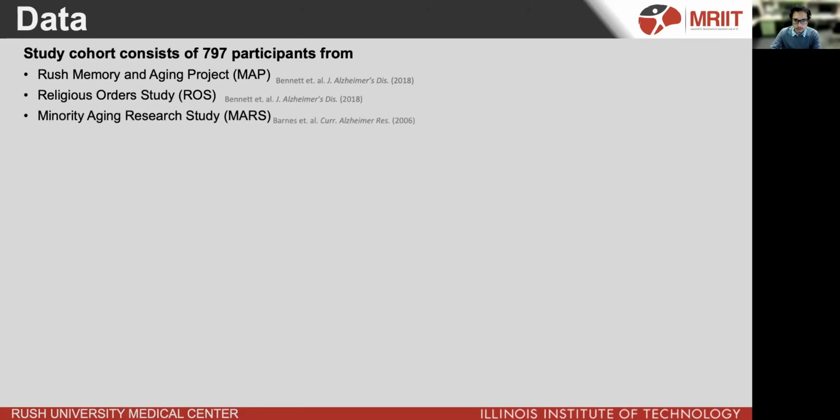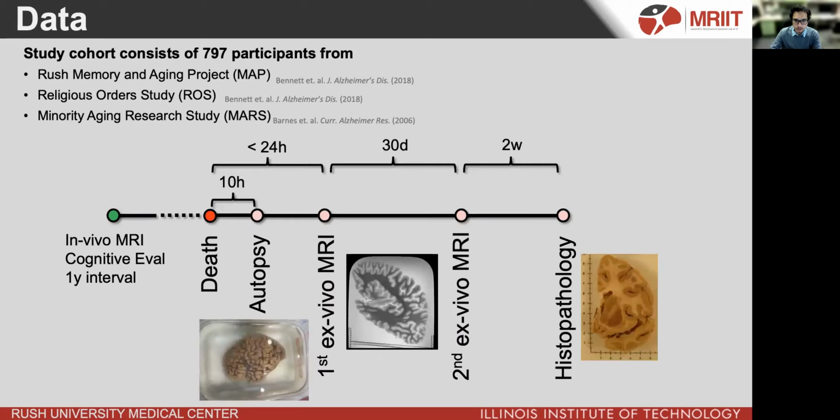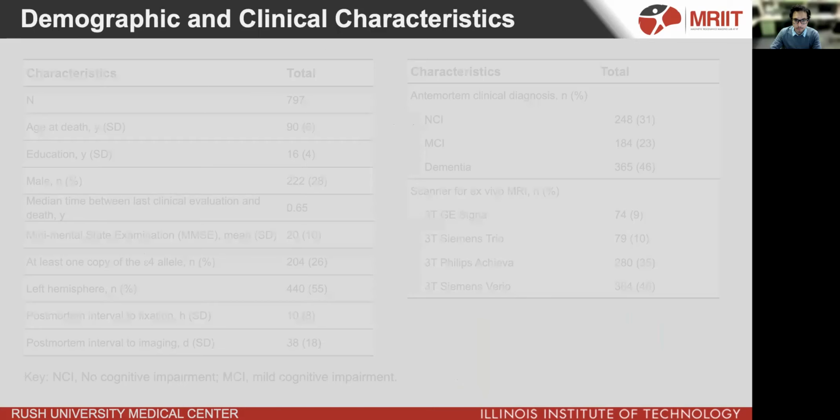This study included 797 participants from 3 longitudinal cohort studies of aging. Before death, the subjects participated in longitudinal in-vivo MRI and cognitive evaluation. After death, they came to autopsy and underwent ex-vivo MRI followed by histopathology as shown here. In this study, we used data from the second ex-vivo MRI.